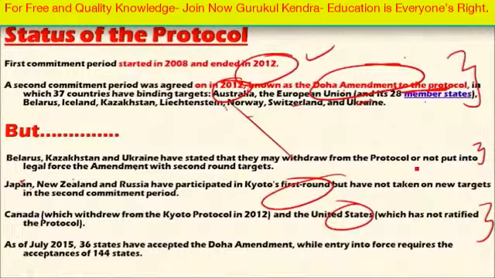As of July 2015, 36 states have accepted the Doha Amendment to extend the Kyoto Protocol from 2012 to 2020, while entry into force requires 144 states. So it is not agreed by all the 144 states. So it is a rough road ahead.